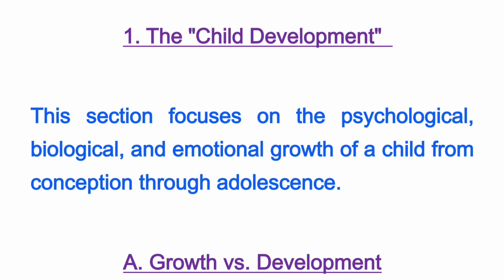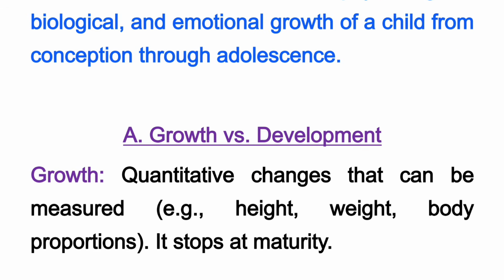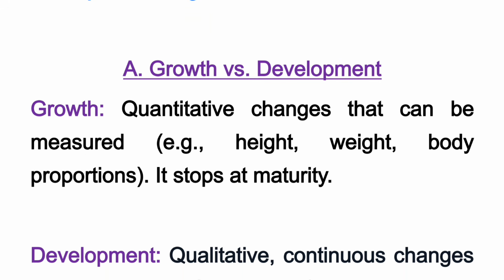We have to see psychologically how the child thinks, and biologically and emotionally how much he has grown. So we'll see the difference between growth and development.